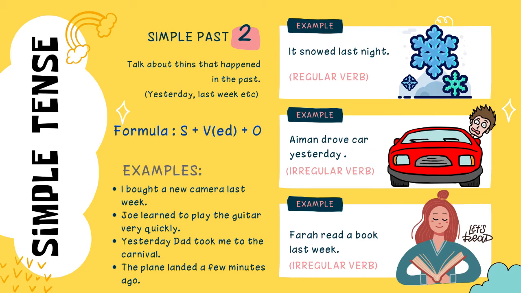For example 1, it snowed last night. This is a regular verb. Second example, Aiman drove a car yesterday. This is an irregular verb. Third example, Farah read a book last week.